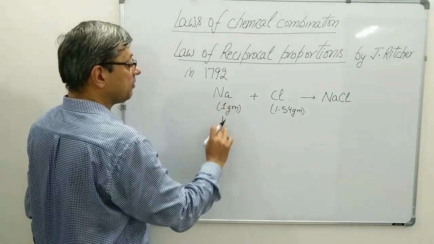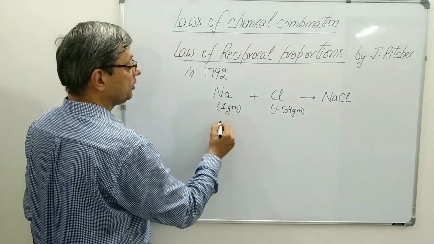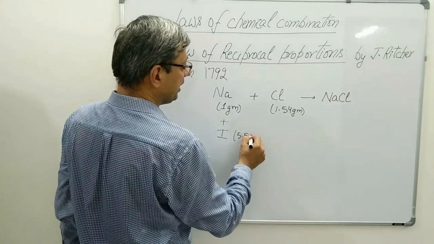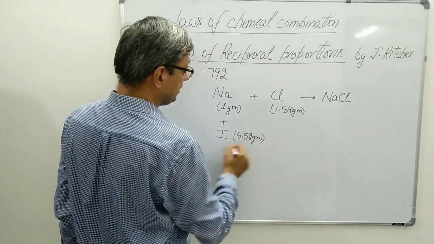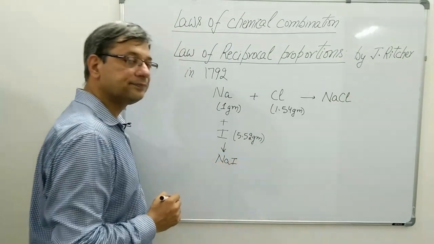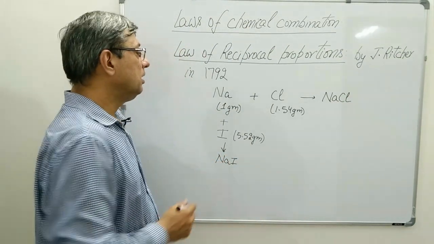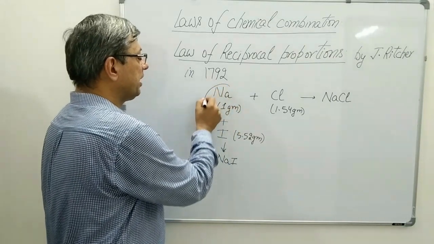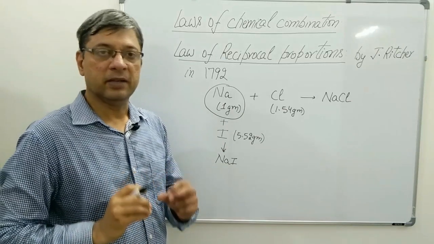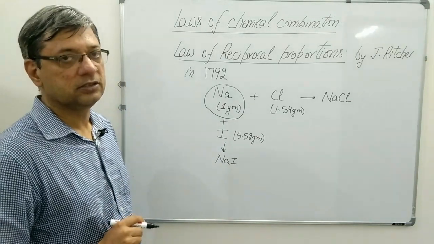When we react 1 gram of sodium with iodine taken 5.52 grams, the product obtained is sodium iodide. In both the reactions, we have kept sodium constant. The mass of sodium remains the same in both reactions.